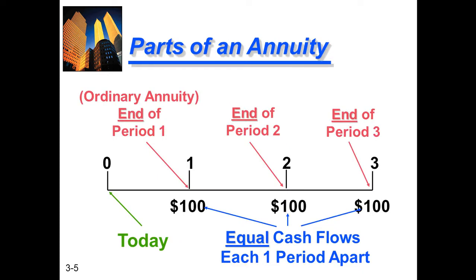Before, I told you about the types of annuity. In types of annuity, we discussed the ordinary annuity. In an ordinary annuity, every person pays or receives money from the bank at the end of the year. So this is a timeline from 0 to 3 years.